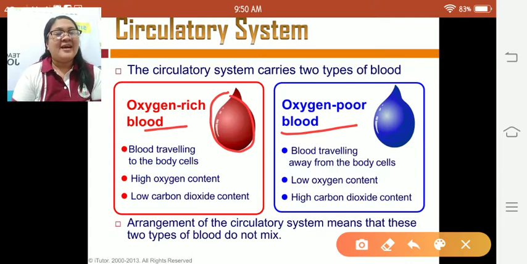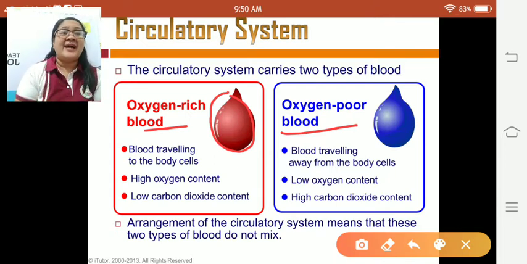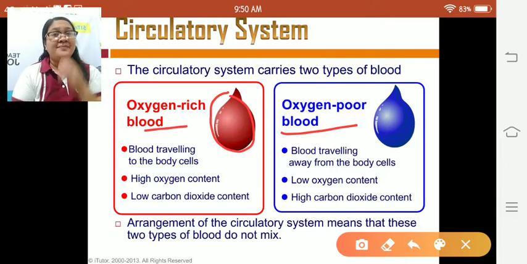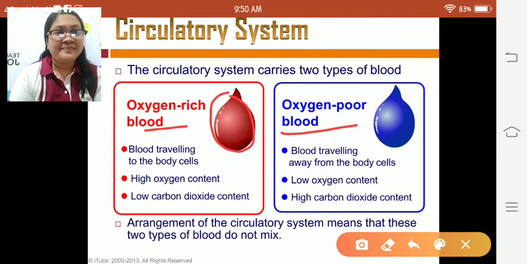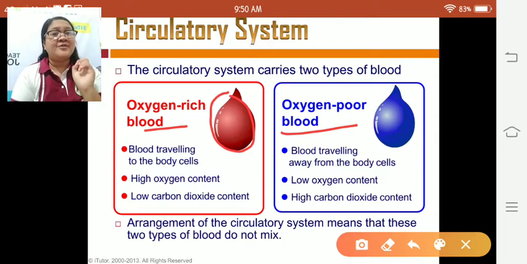Again, I would like to emphasize that the blood traveling to the body cells is only the oxygen-rich blood, or the oxygenated blood, while the oxygen-poor blood, or deoxygenated blood, is the blood traveling away from the body cells. The arrangement of the circulatory system means that these two types of blood do not mix.